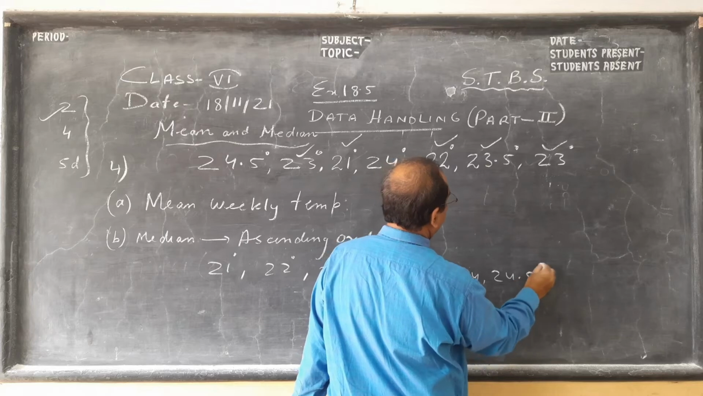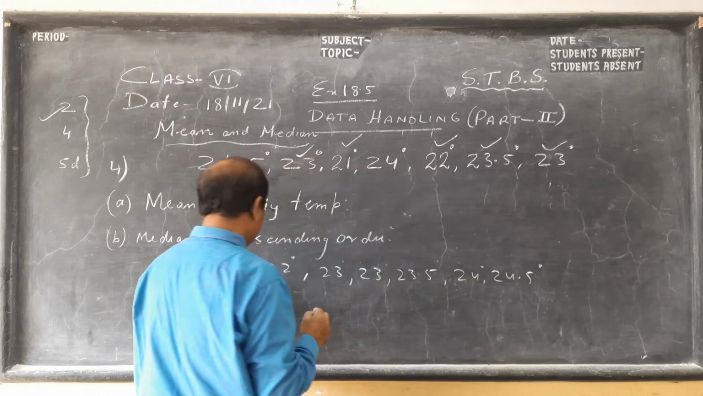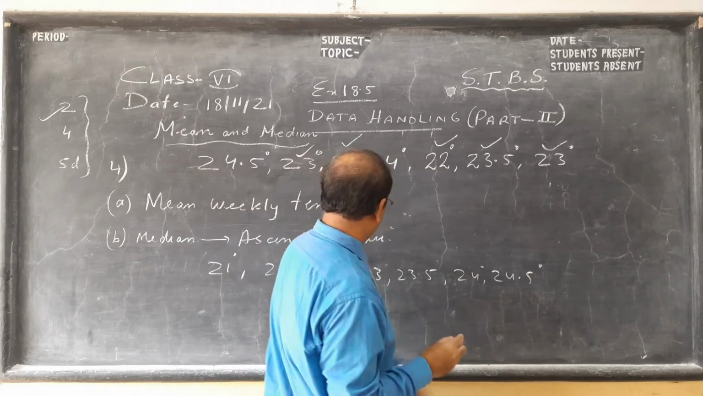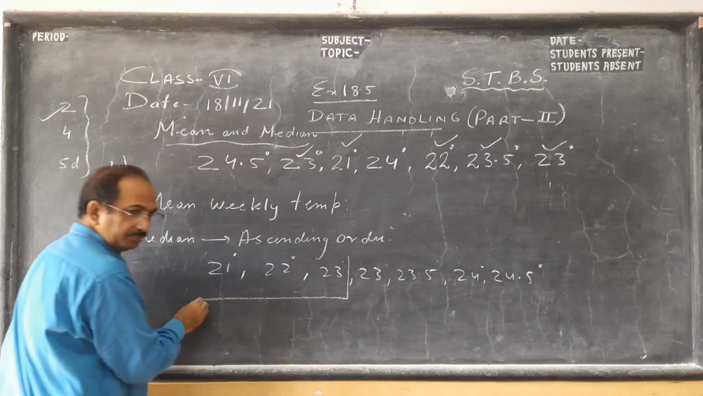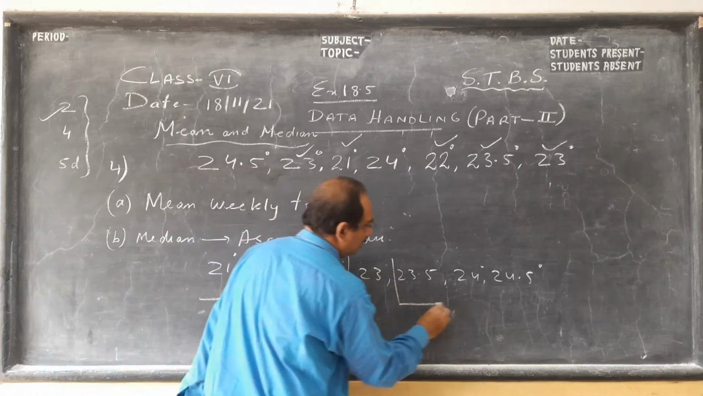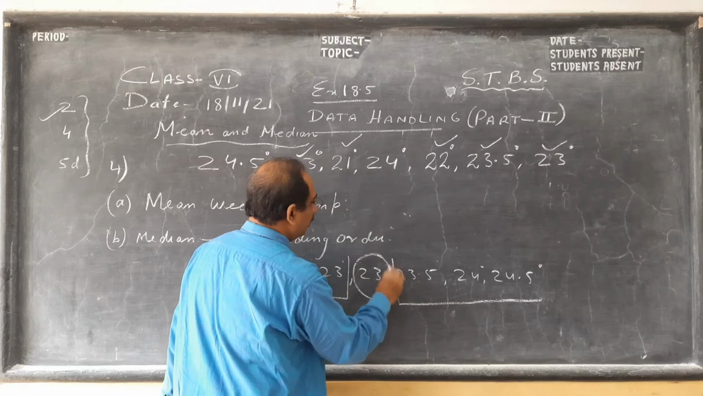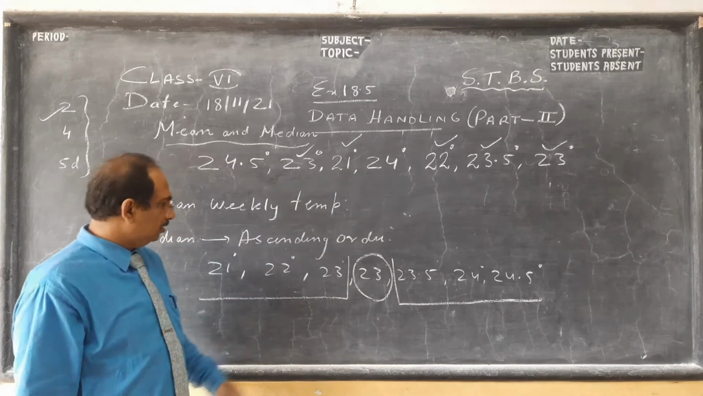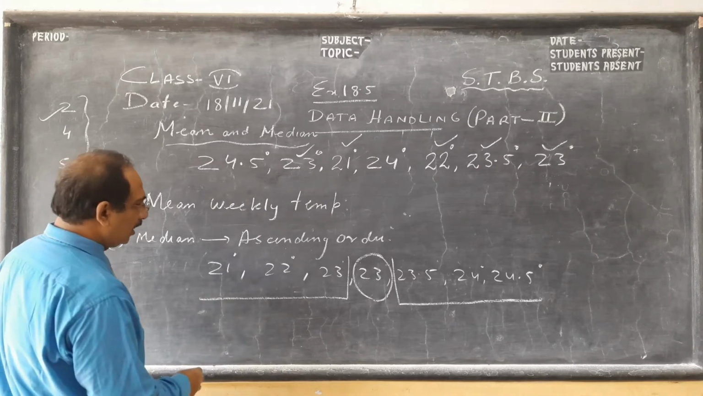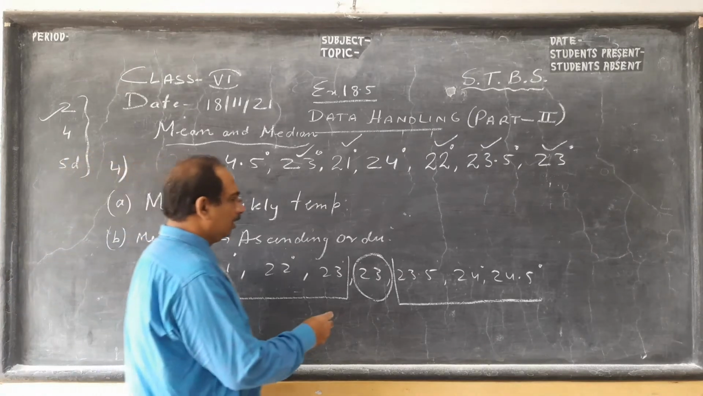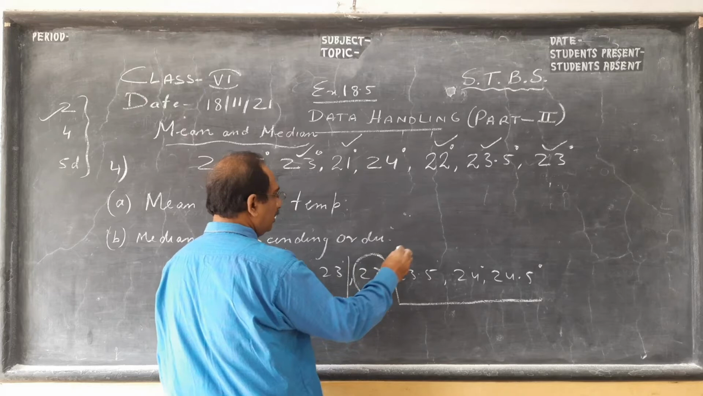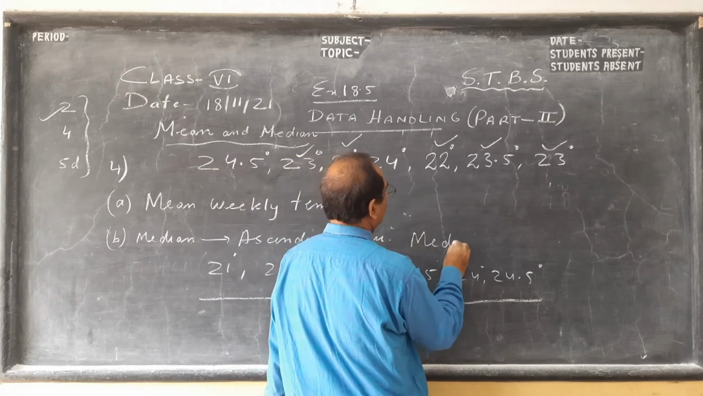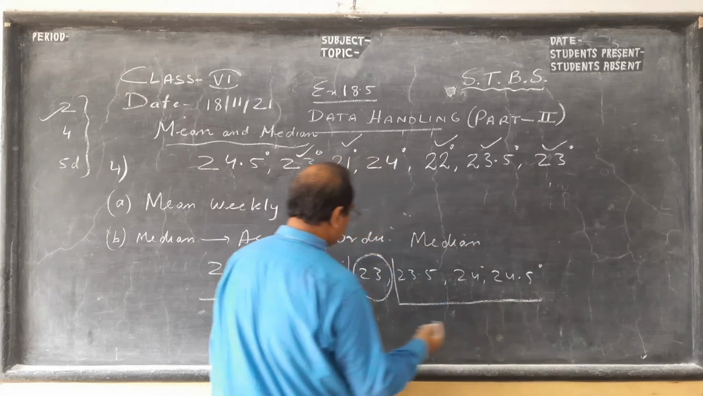Always check at the end. And 1, 2, 3, 4, 5, 6, 7. So you leave 3 here and leave 3 here. When there is an odd number, 23 is the median. So when you have an odd number of things, children, there is one median. Okay, so in ascending order, median is the middle one. So leave 3 this side, leave 3 this side.